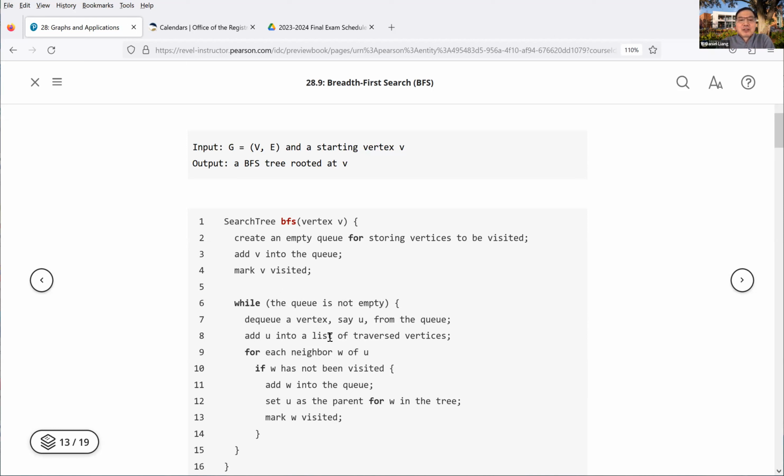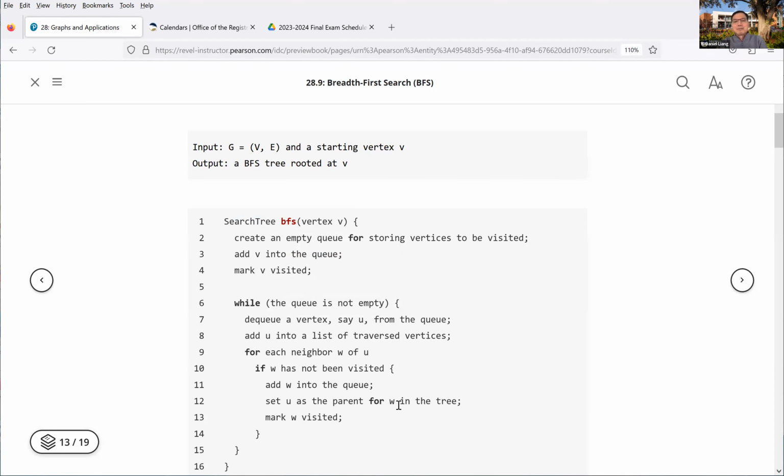Add U into a list of traversed. So it's already been traversed. The queue holds vertices waiting to be traversed, and this list records the order in which they are traversed. For each neighbor W of U, if W has not been visited, add W into the queue. Set U as the parent for W in the search tree. So eventually we get the search tree right here. Mark W visited.